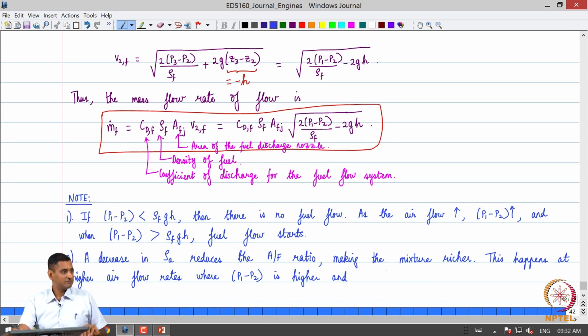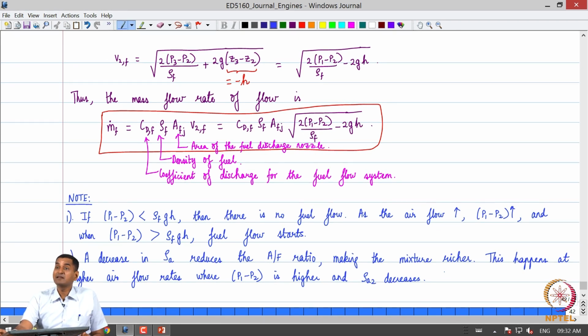That also falls down. So, rho A2 decreases. So, that is one thing which we need to observe.